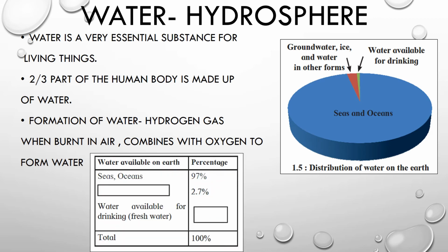Now let's look at this table. Seas and oceans contain 97%. The next is 2.7%. So what according to this chart represents 2.7%? Yes, that is groundwater and ice. And the last is water available for drinking. Now if we add 97 and 2.7 and subtract it from 100, how much do we get? Yes, we get 0.3%. So only 0.3% of the water on the earth is available for drinking.